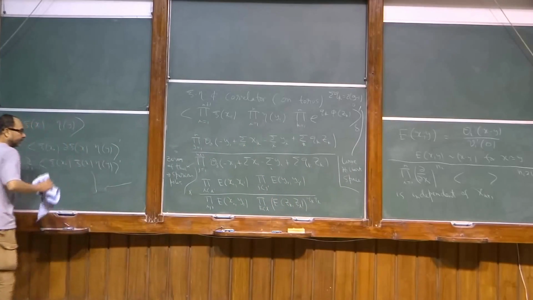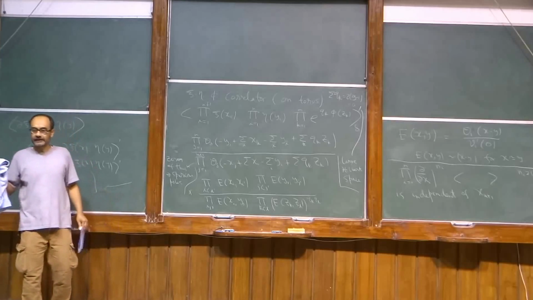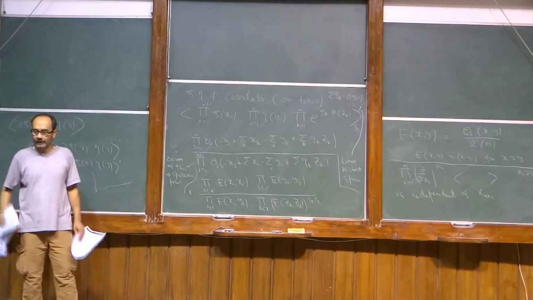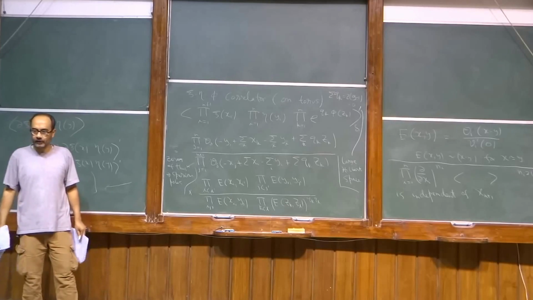But one unifying feature of all these previous poles is that all of them occur on codimension 2 subspaces, real codimension 2 subspaces of each area. Okay, that's what we are going to make use of.